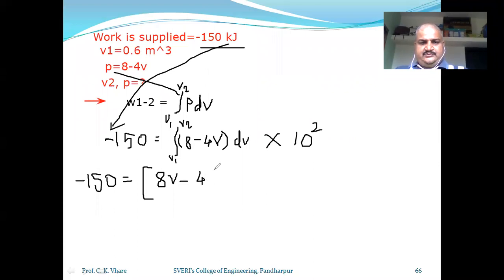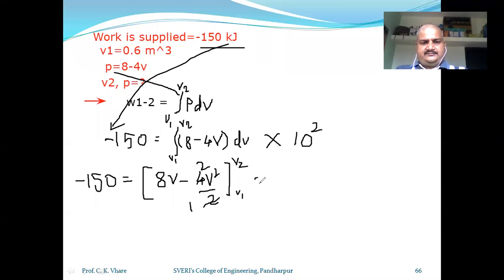Absolutely correct. Put the upper limit and lower limit, that is V1 to V2.